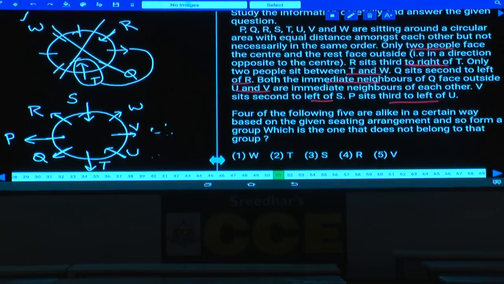Now in this question number 51, tell me what is your answer here. Question number 51, 4 of the following 5 is nothing but an odd man out. W is away from the center, T is away from the center, S is towards the center, R is away from the center, V is away from the center. Except S, the remaining 4 persons are facing away, S is facing towards the center, that is choice 3.